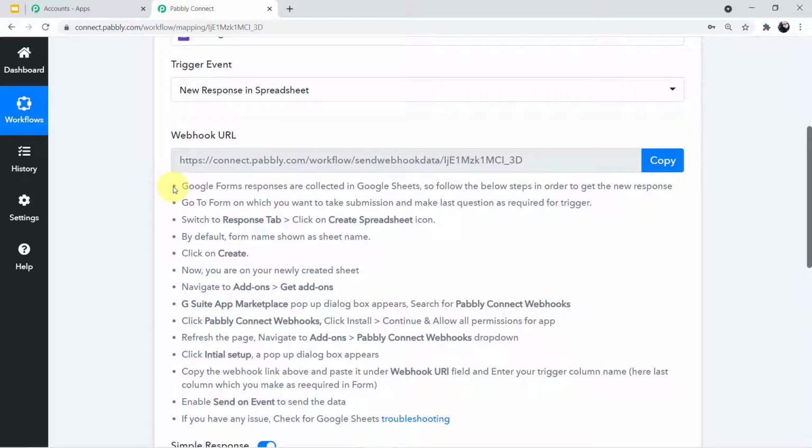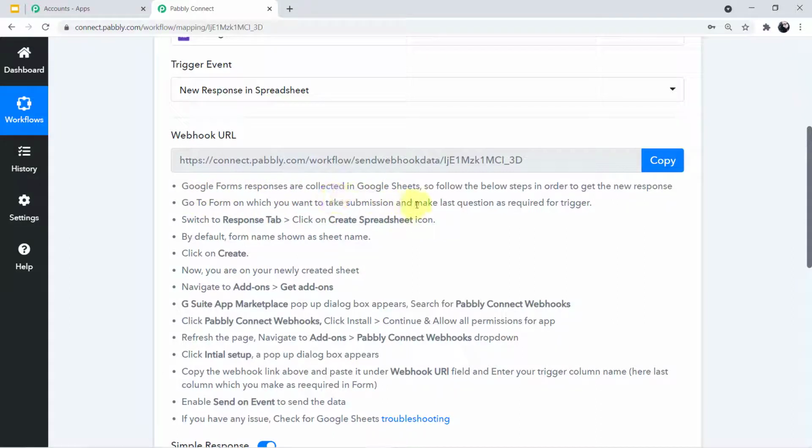Now, why I'm telling you to read these instructions carefully, guys, is because Pabbly Connect is really very easy to use. If you just read the instructions carefully one by one, you can create your workflow completely on your own. You need not follow any tutorials. So guys, always read the instructions. I'll read the first 3 instructions and then I'll start and tell you how we can practically do these steps.